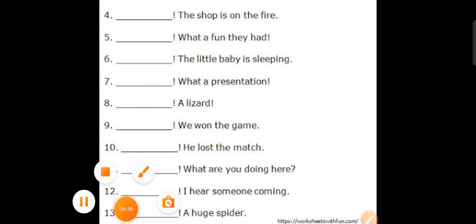Okay, so students, here there are some more sentences. We are going to have a look at that also, and both the exercises are just for practice, so please do not write it down in your notebook. Okay, so let's see the second exercise. Here also we have to fill in the blanks with the suitable interjection after going through the sentence. उसमें आप इसमें जो words दिए गए हैं, right, the interjections which are given on the top, you can use those interjections and fill in the blanks.